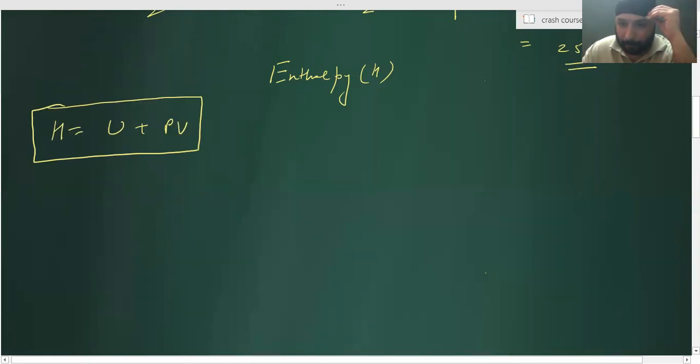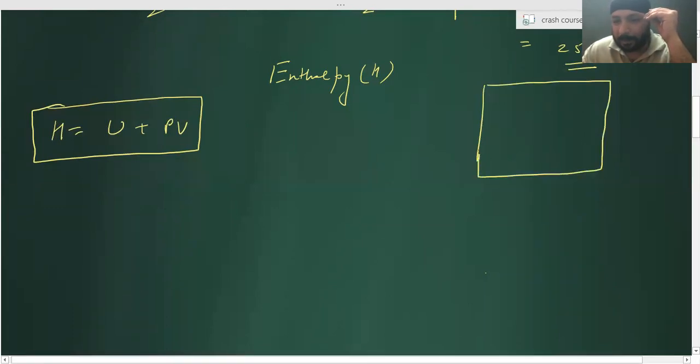Now tell me one thing. For a particular gas, shall I say the three independent variables will be P, V, and T, which will tell me everything about that ideal gas, right? The number of moles depends on this, PV is equal to nRT, so I can calculate the number of moles. The state variables will be P, V and T, which will tell me everything about the gas, correct?